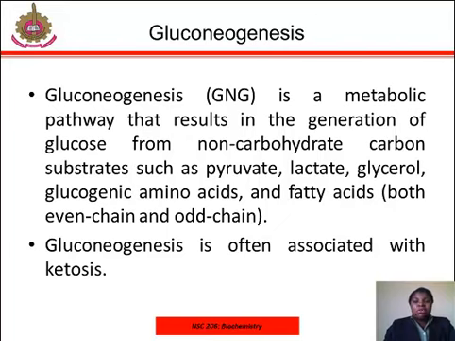In vertebrates, gluconeogenesis takes place mainly in the liver and, to a lesser extent, in the cortex of the kidneys. In ruminants, this tends to be a continuous process. In many other animals, the process occurs during periods of fasting, starvation, low carbohydrate diet, or intense exercise. Gluconeogenesis is also a target of therapy for type 2 diabetes, such as metformin, which inhibits glucose formation and stimulates glucose uptake by the cells.